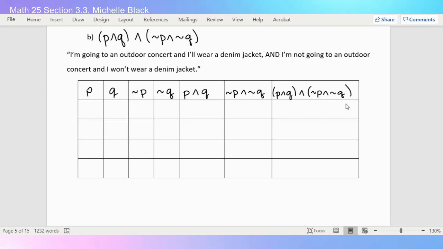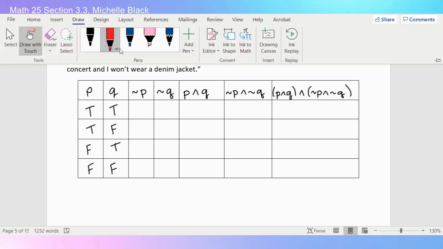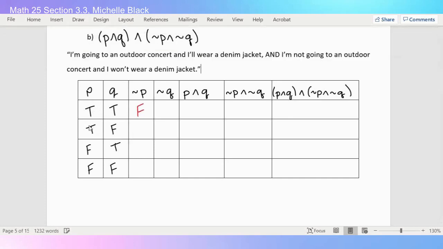All right, let's use our rules to fill out this table. So again, we have our starting cases where they're both true, one's true, one's false, one's false, one's true, they're both false. Now we're going to jump into our negation. Remember, all you need to do is write the opposite truth value. So looking at the P column, I used to have true, so not P would be false. Again, I had true, so now I have false. When P was false, not P will be true. Similarly for not Q, when Q was true, not Q will be false. When Q was false, not Q will be true, and I'll just continue that pattern.